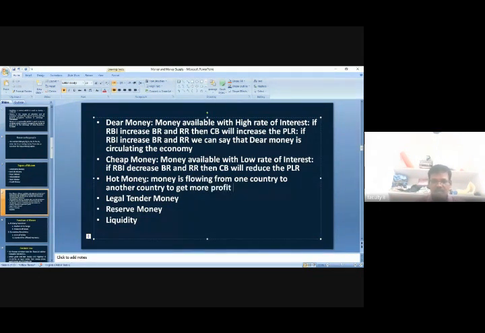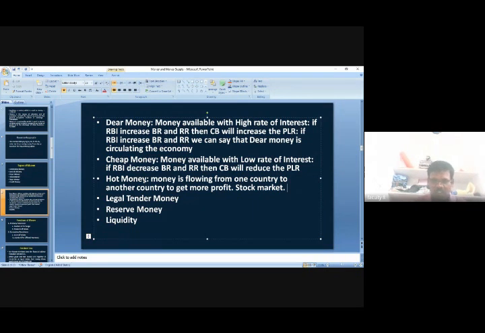So this concept is generally used in the stock market. This word is popularly used in the stock market.